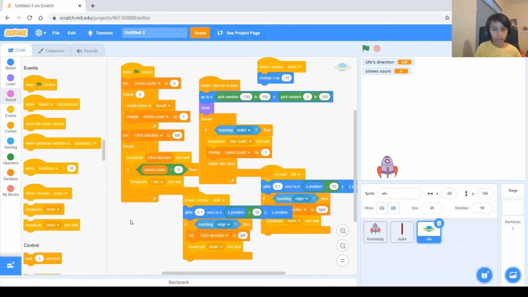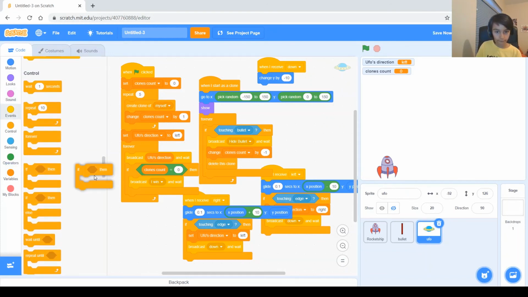Now we also need another if. If any UFO gets to this point, this line or below, that needs to end the game and say I lost, because that is not good. That's way too low. It's touching this rocket. So let's get another if and put it here. Make sure it's under when I start as clone, because the original UFO is hiding somewhere. It's not doing anything. So the clones are going to either get there or not.